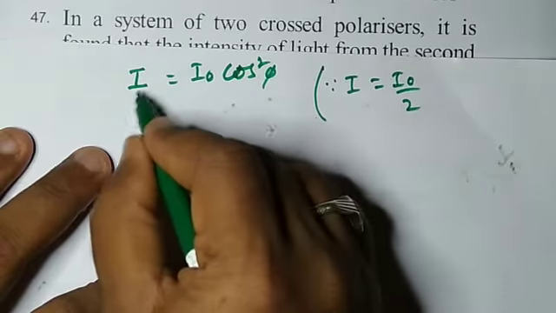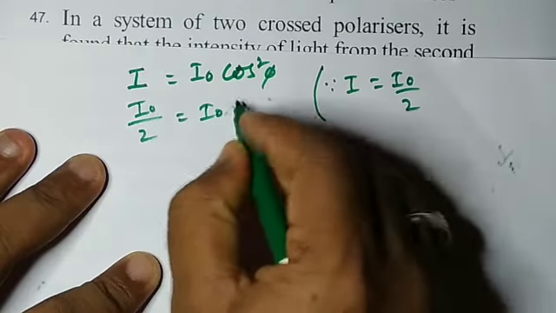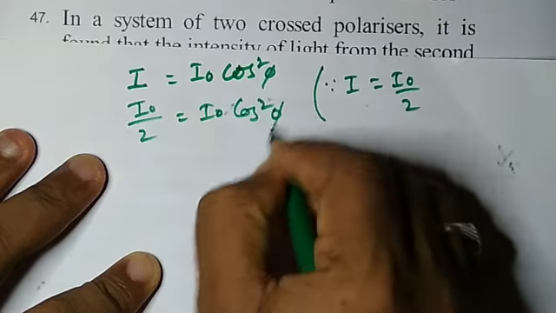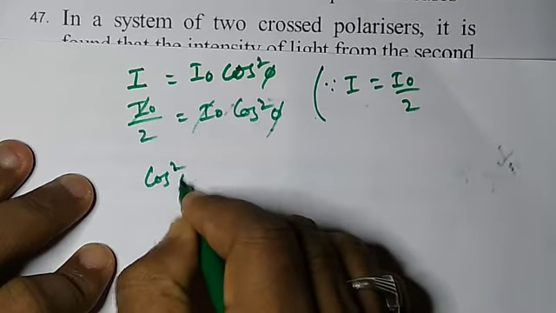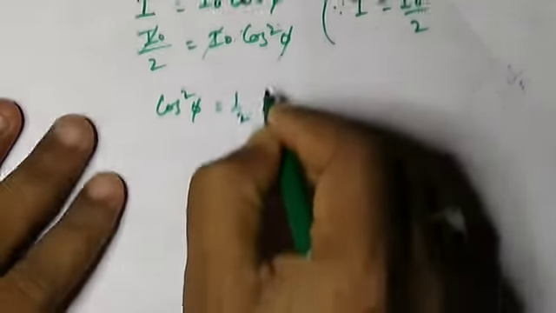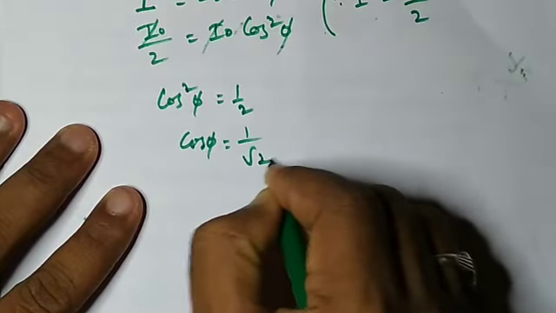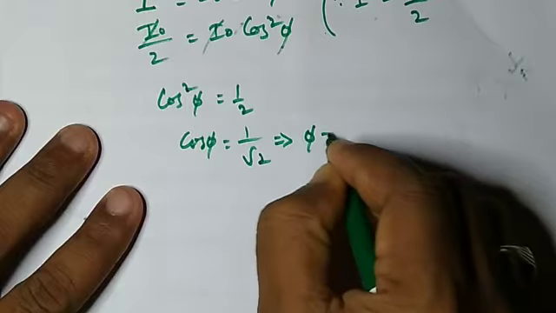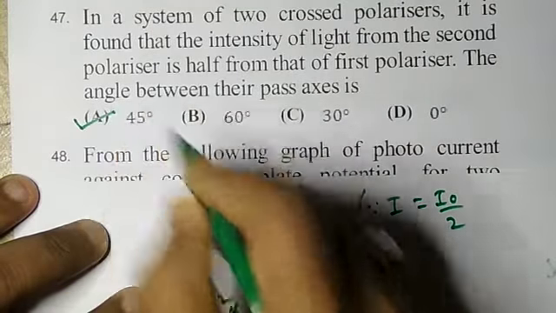So I naught by 2 is equal to I naught cos square phi. I naught gets cancelled. Cos square phi is equal to 1 by 2, or cos phi is equal to 1 by root 2. This implies that phi is equal to 45 degrees. The first option is correct.